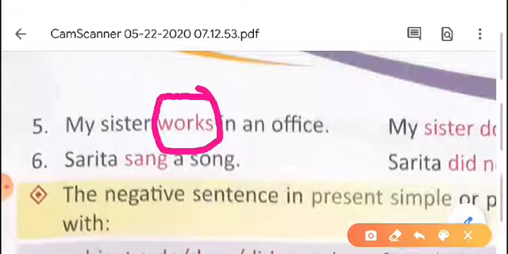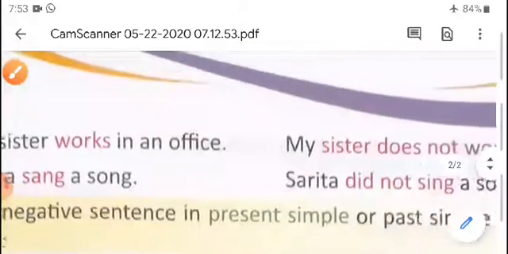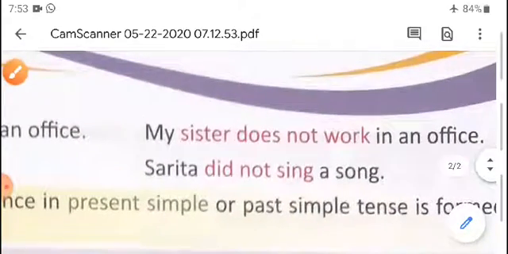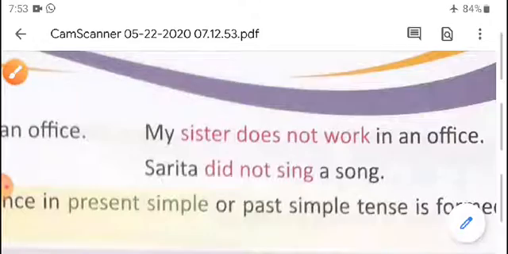So what do we have to check next? We have to check the subject. Is it singular or plural? What is the subject here? My sister. My sister, singular or plural? You know it is singular. Meri Bahan, a singular, my sister. So what do we have to write? Does. If the subject is singular, we have to write does.